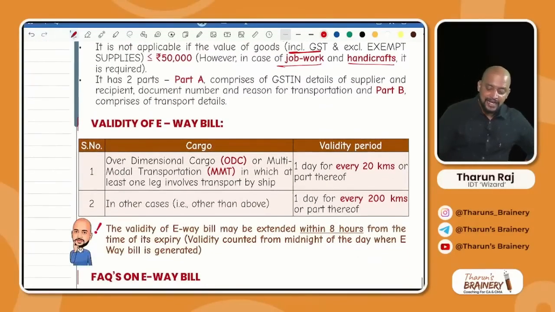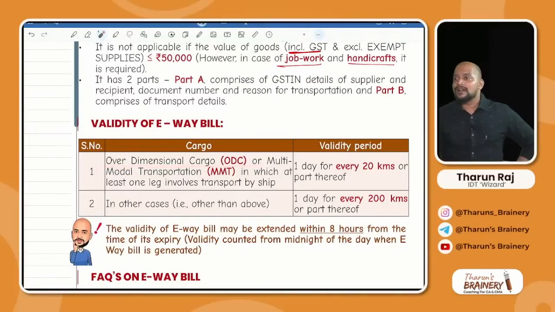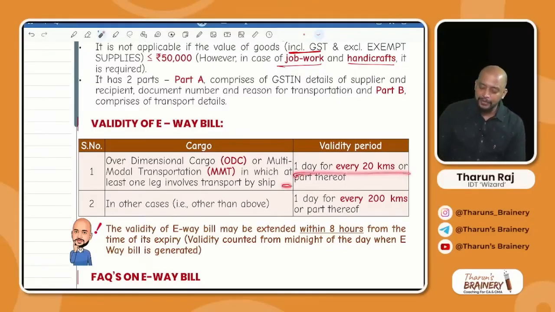So see there, in case of over dimensional cargo or multi-modal transportation in which one leg of the journey is by vessel. So what is that? Up to some distance by roadways, thereafter by railways, thereafter waterways, again by roadways. Because for some distances we may not have a direct road, we have to go by waterways only. Then in that case, what we need to do? Waterways, the moment we touch waterways, it will take a lot of time. So that's why again, 1 day for every 20 kilometers or part thereof.